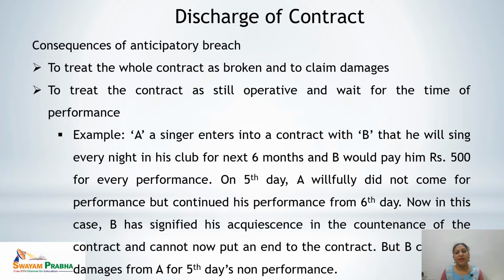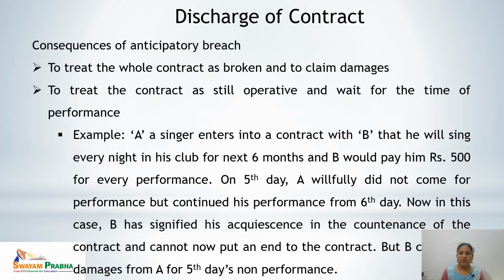So, let's see the example. A singer, A, enters into a contract with B that he will sing every night in his club for the next 6 months, and B would pay him rupees 500 for every performance. On the 5th day, A willfully did not come for performance but continued his performance from the 6th day.